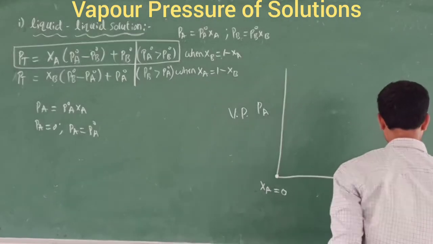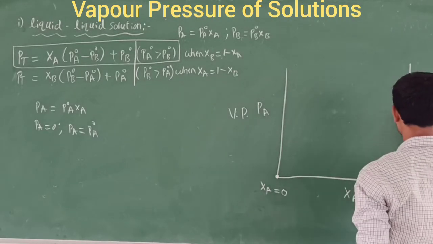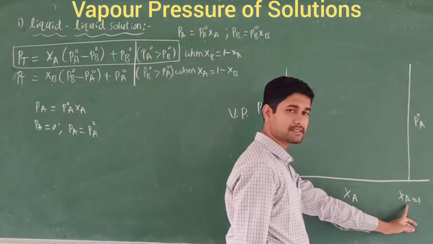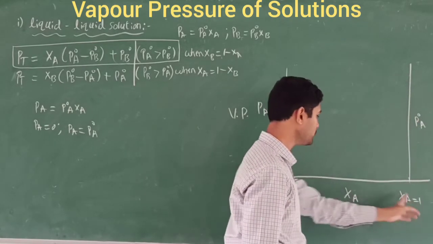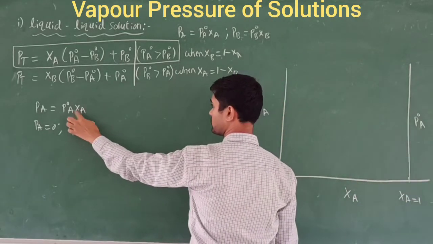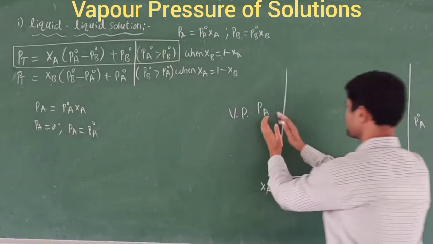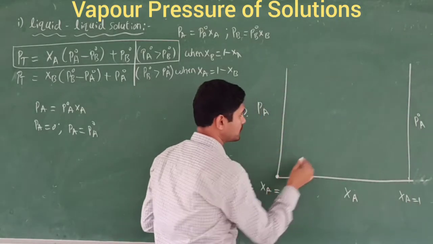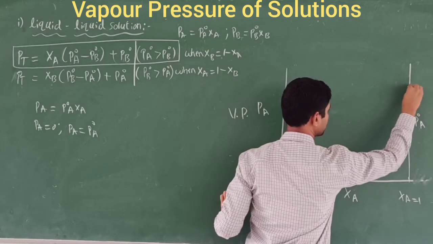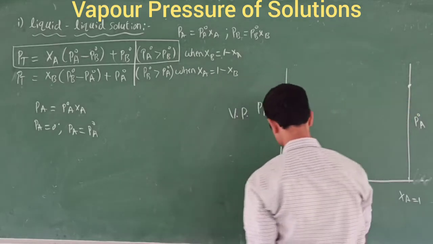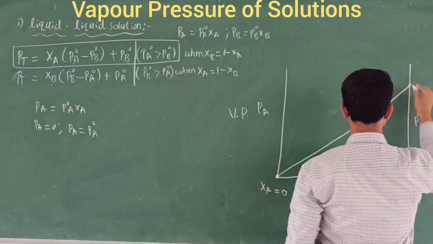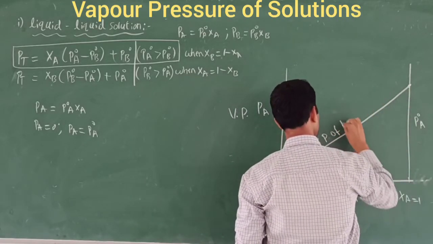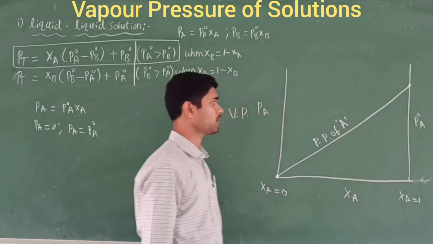Now I am going to draw one more y-axis. This line contains the P naught A. Why? When we put the value of XA, the mole fraction of one component, equal to 1, then PA is equal to PA naught. Now we got this point, so I am going to join these points. This line indicates the partial pressure of the component A.